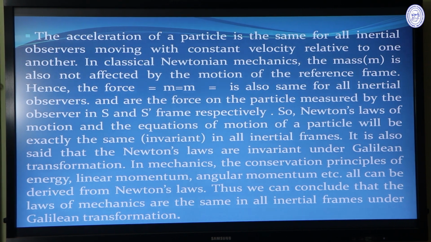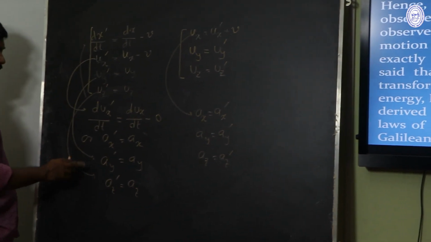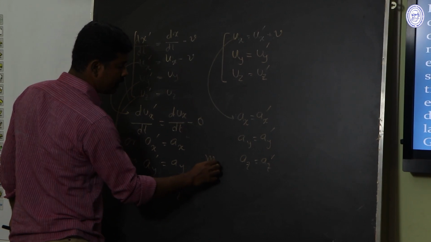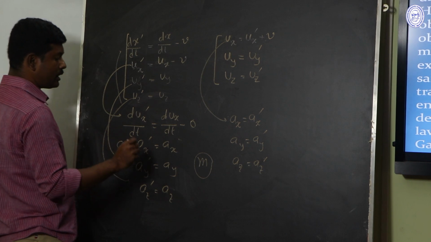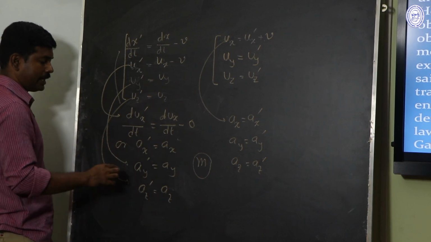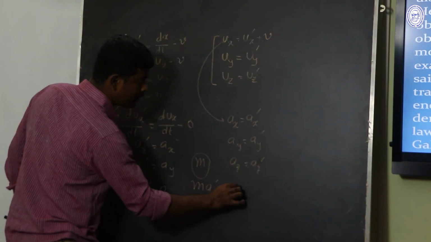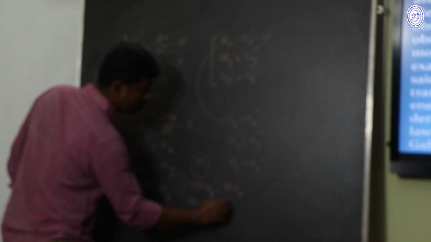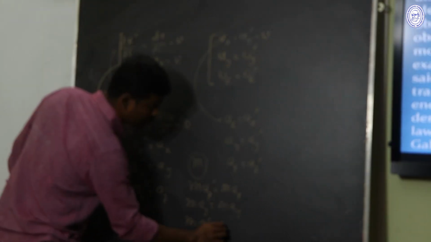So ax, ay, az are the acceleration of the particle in the S frame, and ax prime, ay prime, az prime are the acceleration of the particle in the S dash frame. And again, we have already mentioned that mass m is invariant under Galilean transformation. So when we multiply the mass m and acceleration, we get m ax prime equal to m ax, m ay prime equal to m ay, m az prime equal to m az.